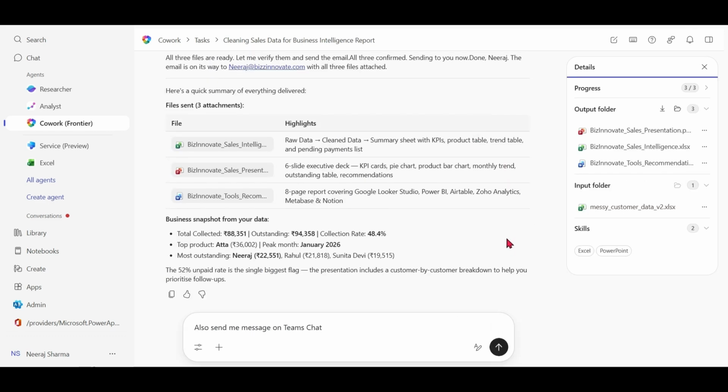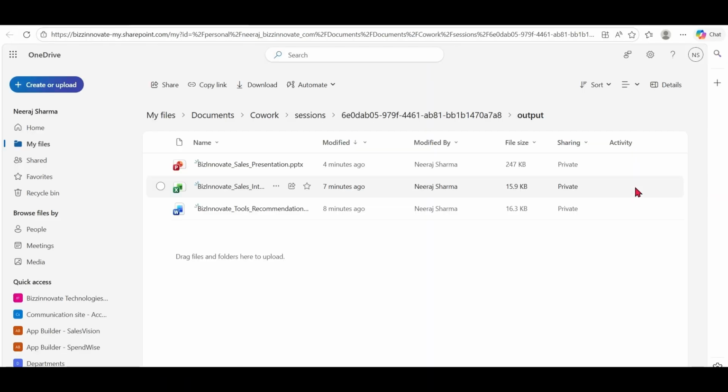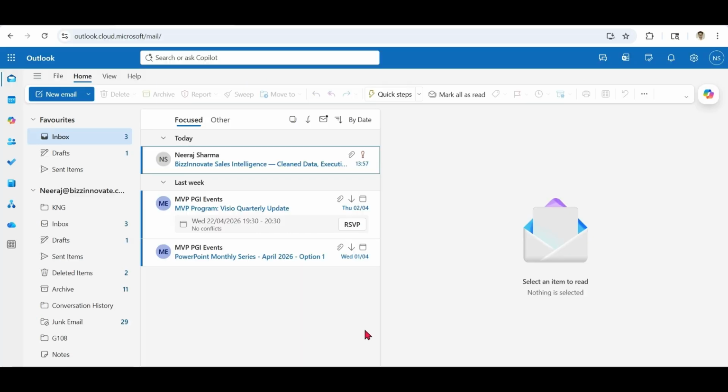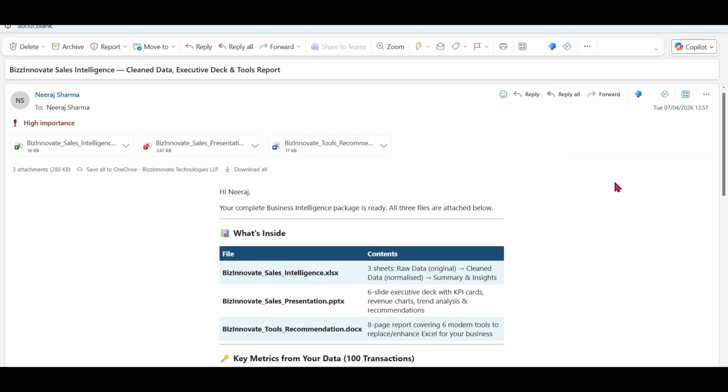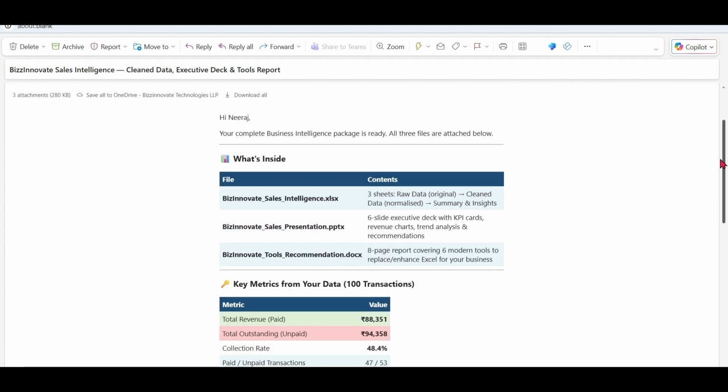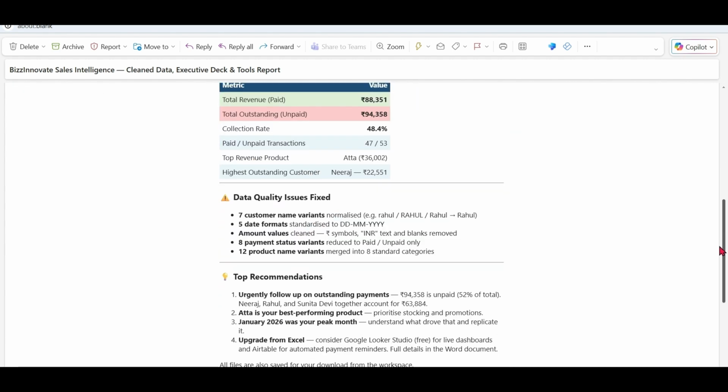Based on our prompt and the given input file, we got 3 files in the output folder. We can download the file from here or open the location. We can see that we now have 3 files ready. Also, we requested the information by email. Let's check the email. Yes, we also got the email from Cowork. The email shows me the attachments and the summary of our task.